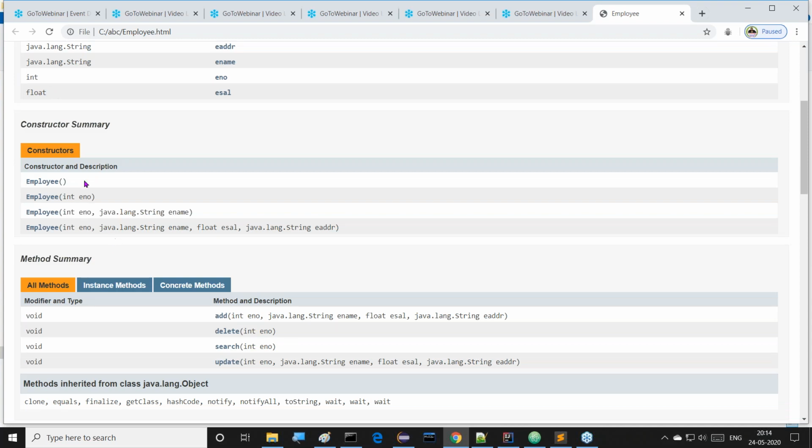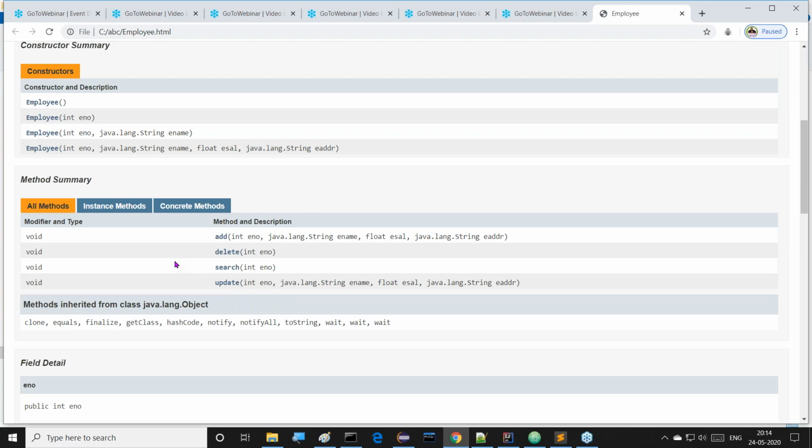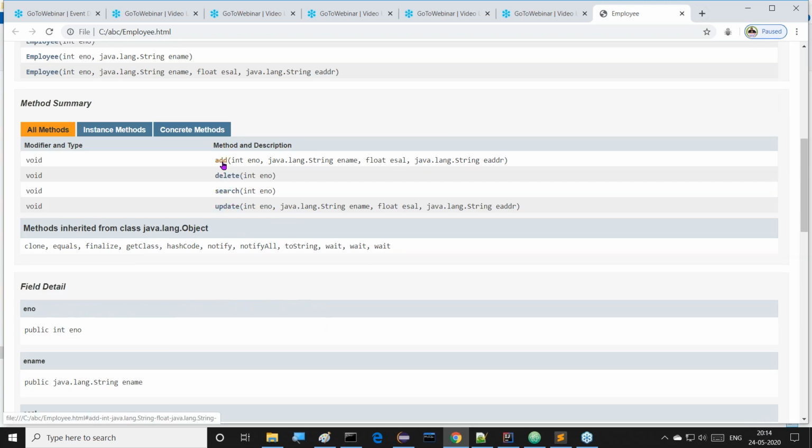Next, the four constructors that we prepared. All these four constructors are provided here. Methods information: explicitly we provided four methods: add, delete, search, and update. This methods information we are getting here. Along with this, the Object class is providing some predefined methods, and they are listed.